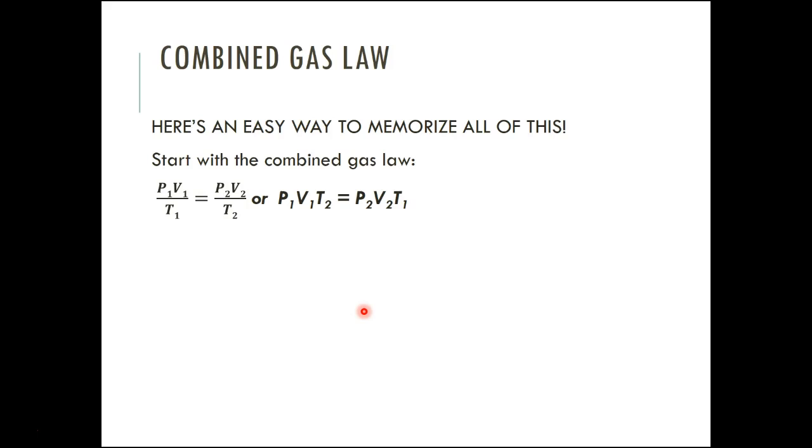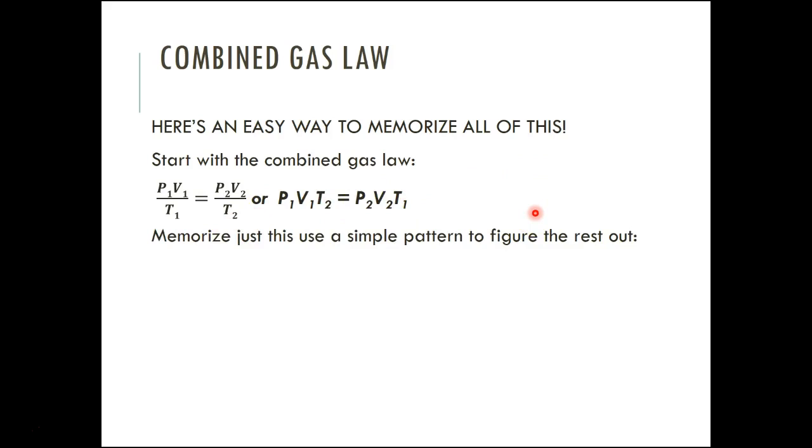So you have all of the relationships. I find that this is the combination that I remember the best and understand the best. This one is exactly the same, except that I've done some math to get them all multiplied by each other. So you memorize a simple pattern to figure out the rest, okay?